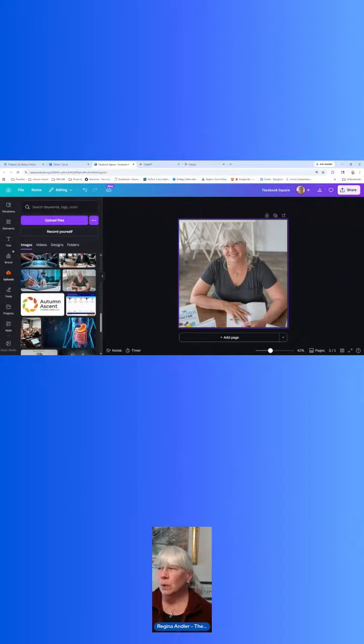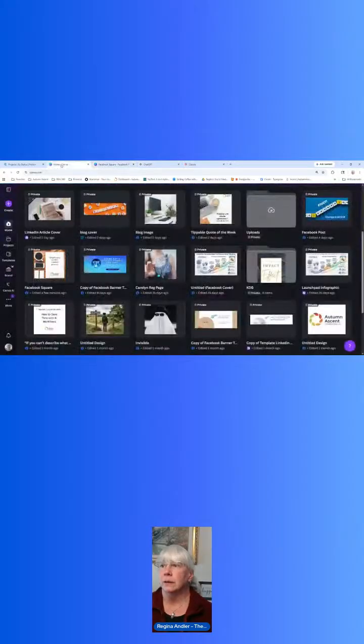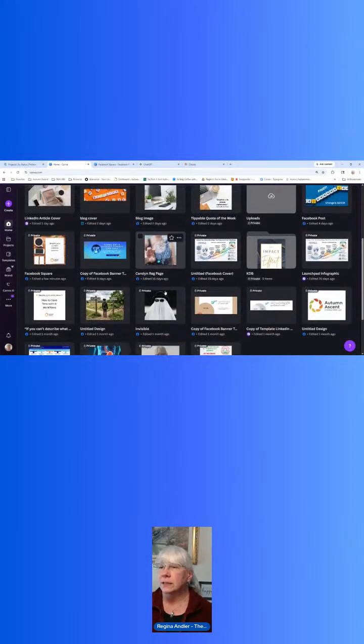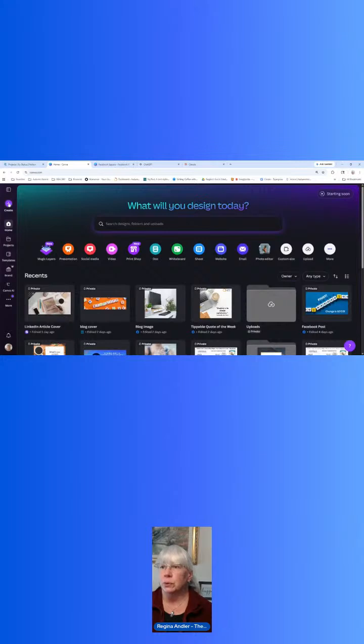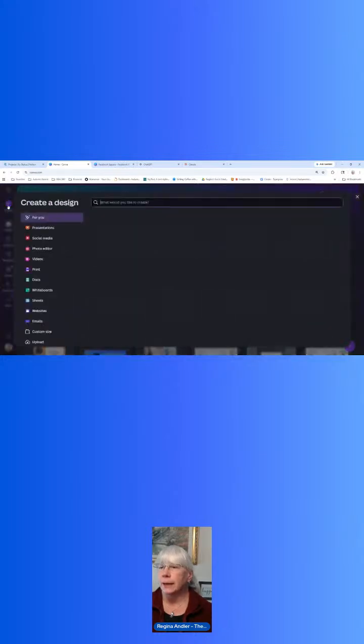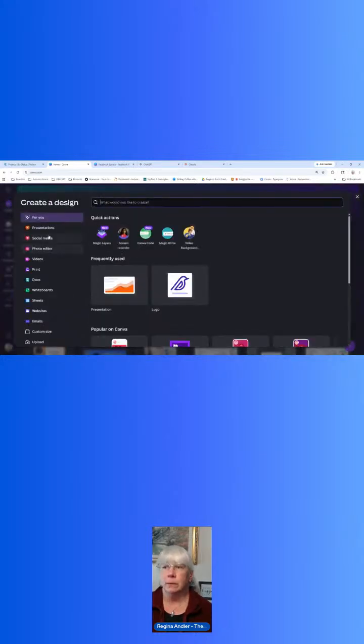Most of the time I go in and I play with this right here. It makes it really super simple to come up with an image that's not just the right image for whatever the content is, but it's also the right size. So back over here in the section, you'll see there's all kinds of different sizes. If you're going to create something and you say, okay, create, it says, well, what do you want to create? Presentations, social media, photo editor, videos, print, docs, whiteboards.